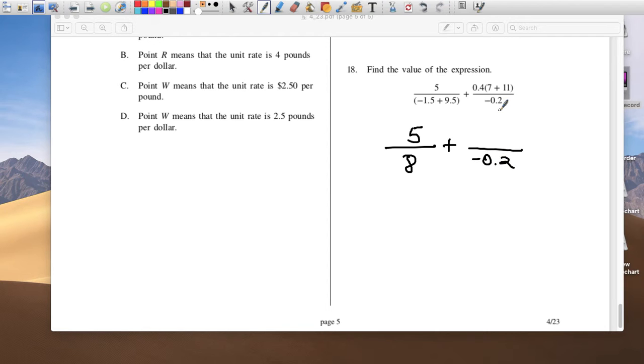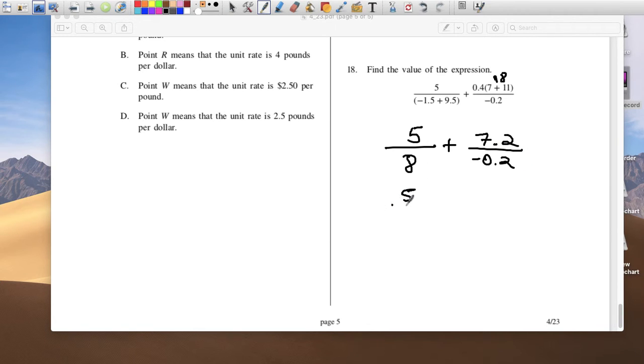Okay, and then on the top, make sure you distribute properly, okay? I mean, just do order of operations, right? Parentheses, 7 plus 11 is 18, right? And then 0.4 times 18, enter, is 7.2. So this is what I have so far, right?